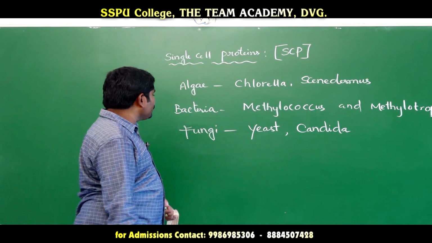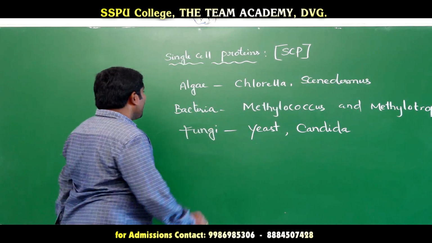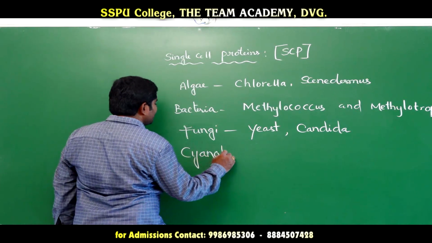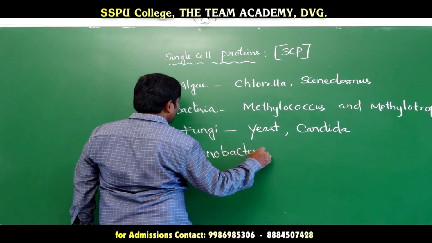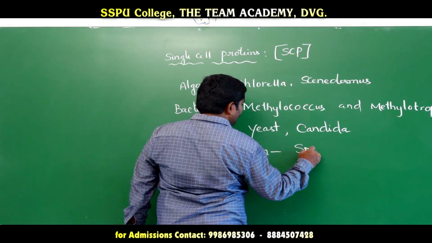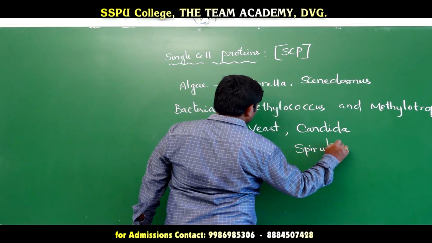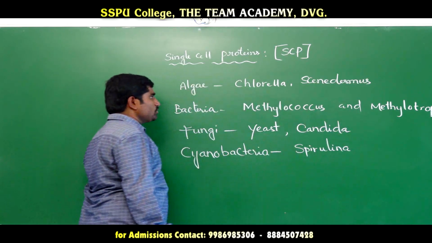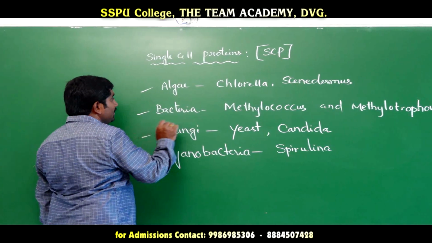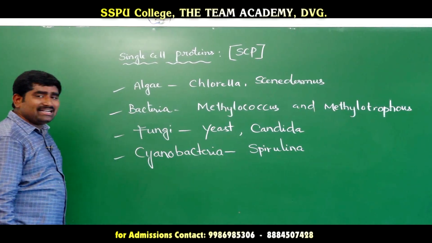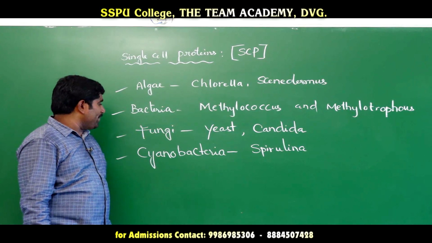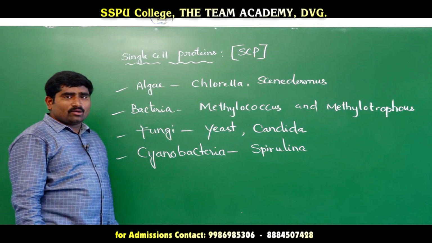In cyanobacteria, which we have already discussed, the example used as a single cell protein is spirulina. So single cell proteins can be produced by algae, bacteria, fungi and cyanobacteria, and these are good sources of protein.